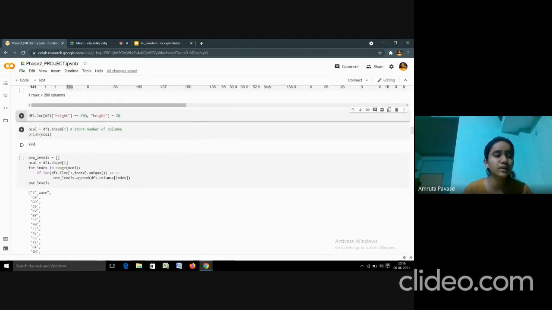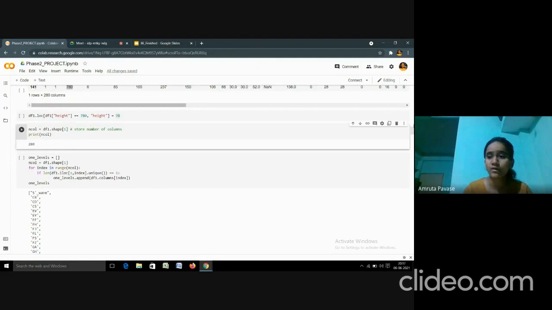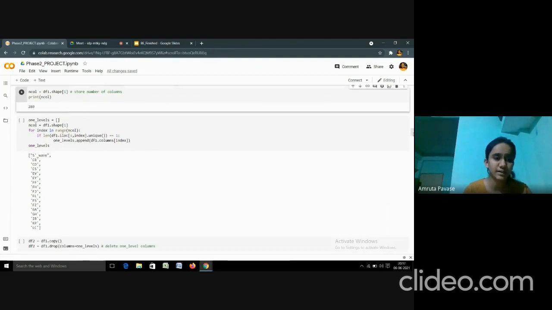There are 280 features, where some features have one level cardinality, where these features are non-informative, meaning in those columns only zero values are present, so we have dropped those columns.